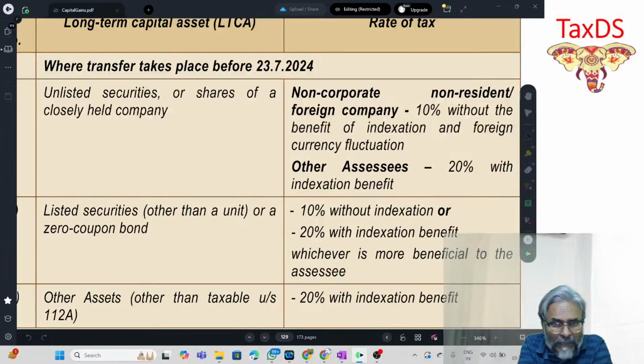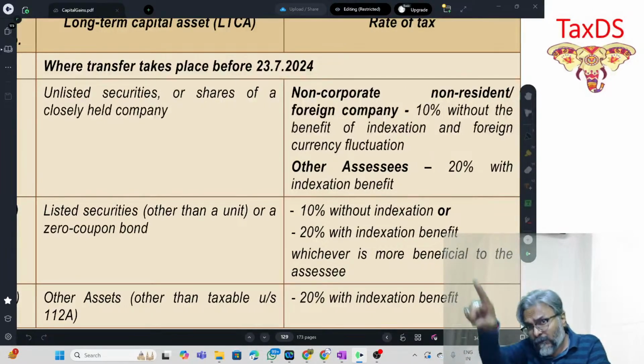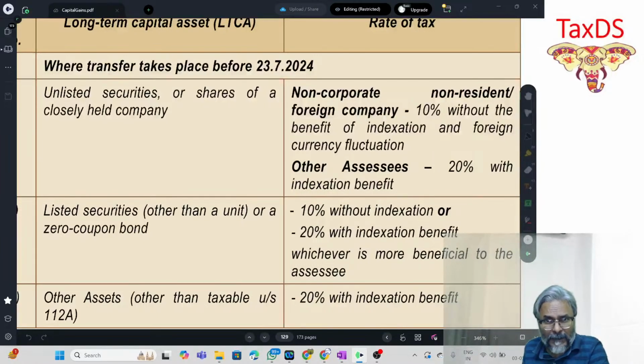Now what he has transferred is the shares. Are the shares listed in India? Shares of that foreign company, listed in India? No. So it is an unlisted share. Now, for unlisted shares to become a long-term capital asset, what is the period of holding that it should have? It should have a period of holding which is more than 24 months. For an unlisted share to become a long-term capital asset, the period of holding should be more than 24 months.